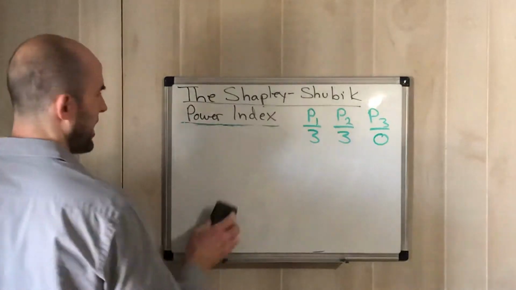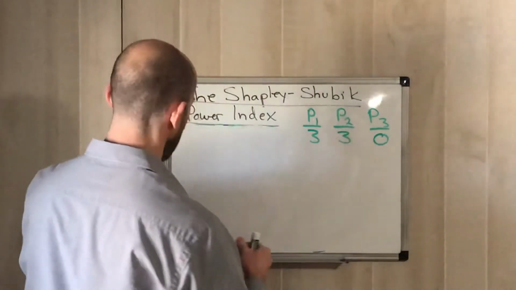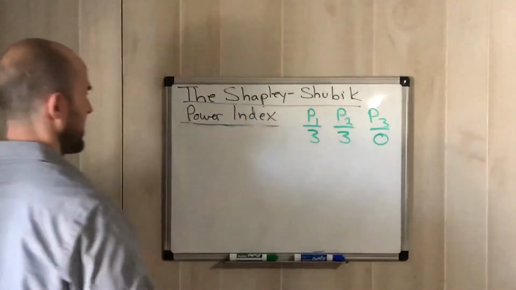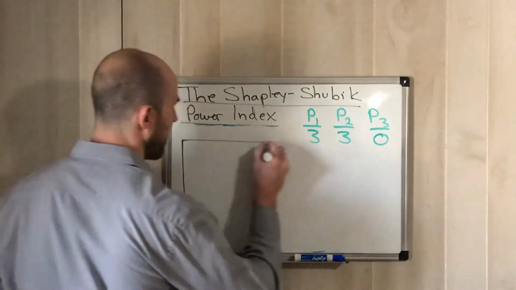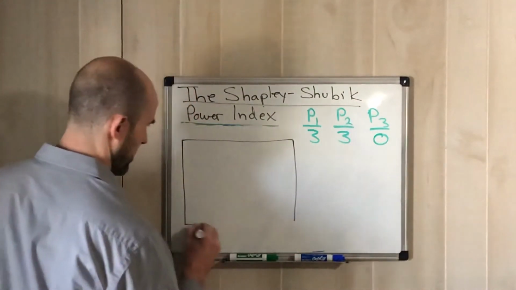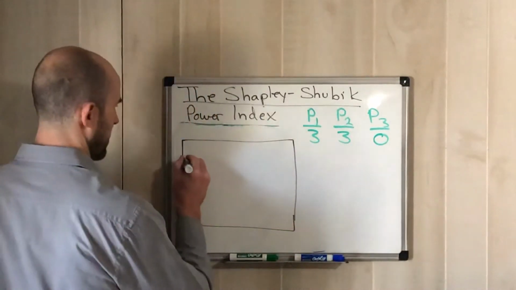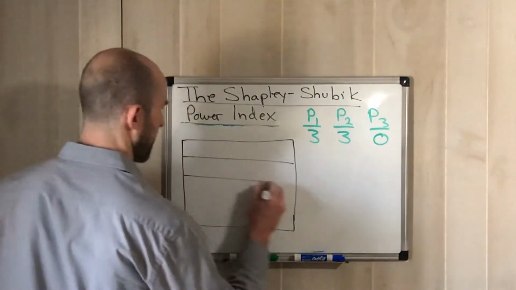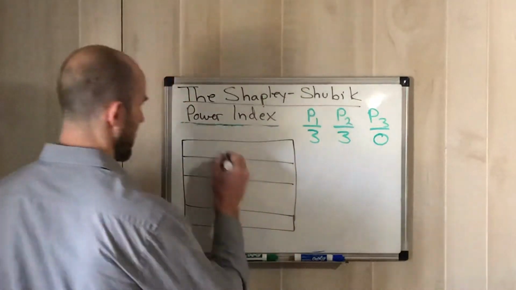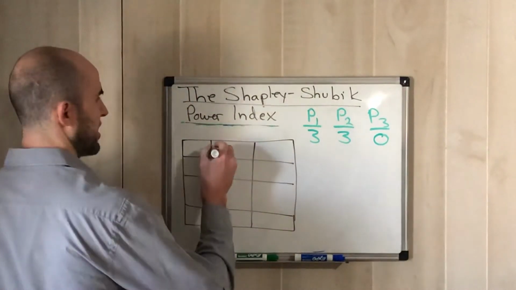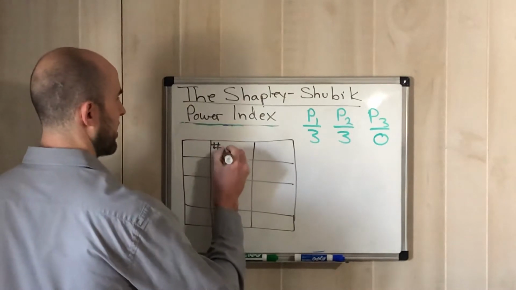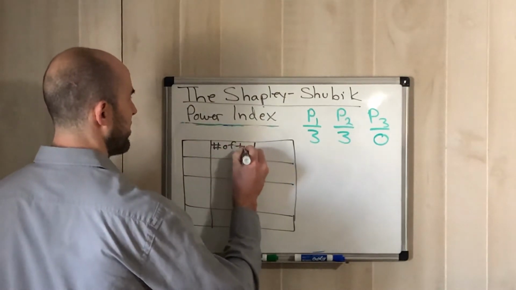So I'm going to show you a table with this, right? And the table is just going to have very basic information. We're going to have a table of the 3 players, right? And then we're going to have 3 columns, right? The first one's going to be number of times pivotal.